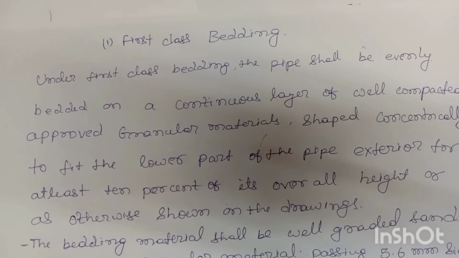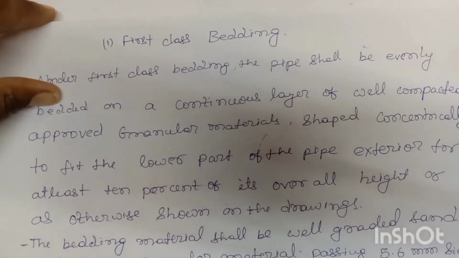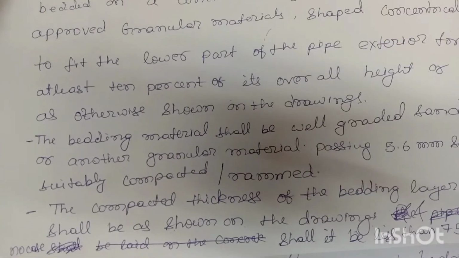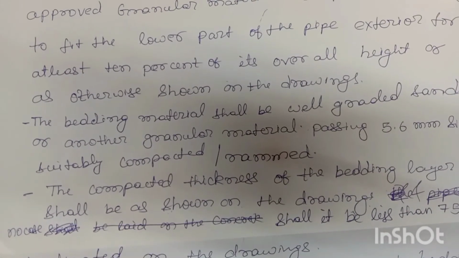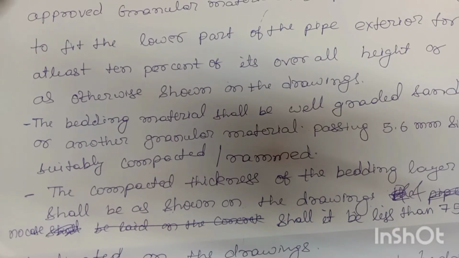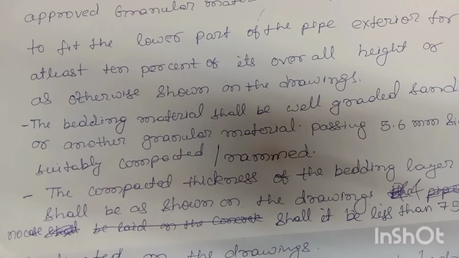The bedding material shall be well graded sand or another granular material passing 5.6 mm sieve, suitably compacted or rammed. The compacted thickness of the bedding layers shall be as shown on the drawing, and in no case shall it be less than 75 mm.